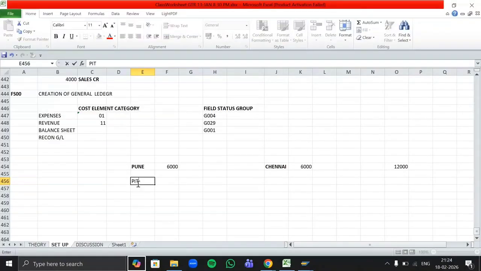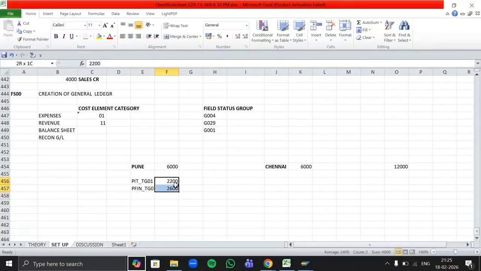Okay. So for Pune, under the Pune IT department, we are making an expense of 2,200. For the Pune Finance Department, I'm making an expense of, let's say, 2,600.